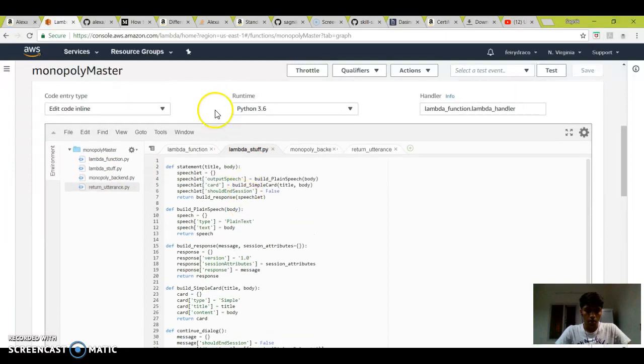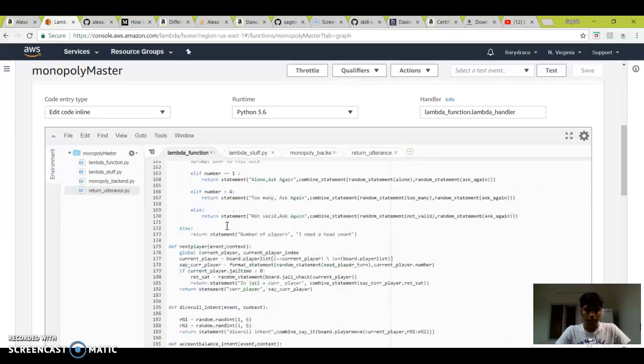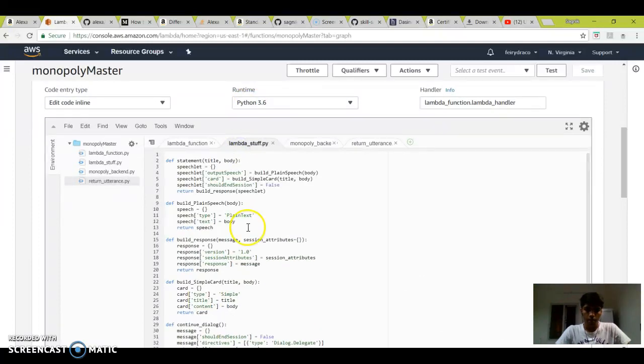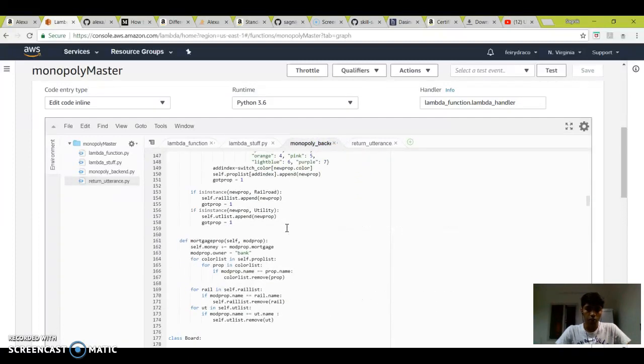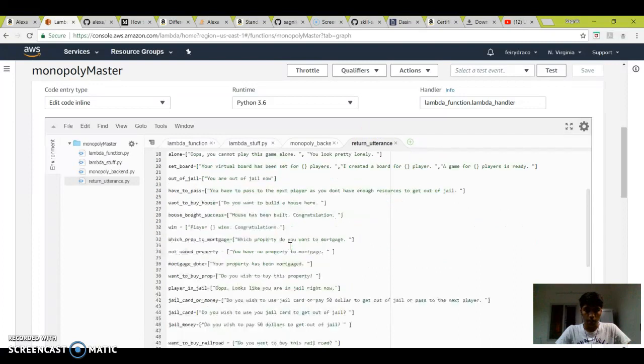So this is the code. This is a lambda function, as you can see. Then this is something related to the lambda function too, which is for the output. Then this is the entire backend of the game, which is quite suitable for the lambda function. We have coded the entire thing in Python, and the return utterances.